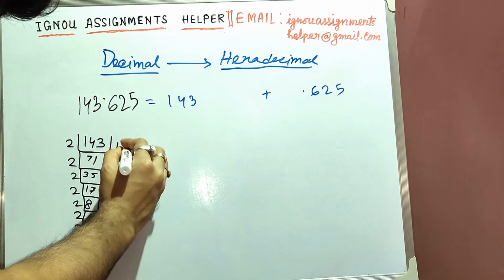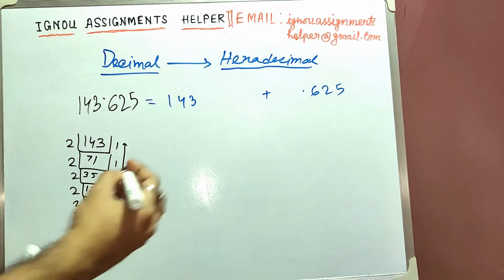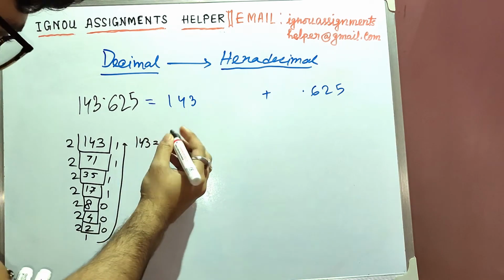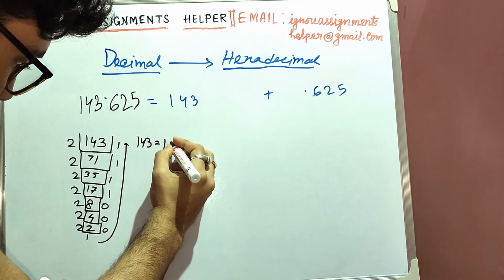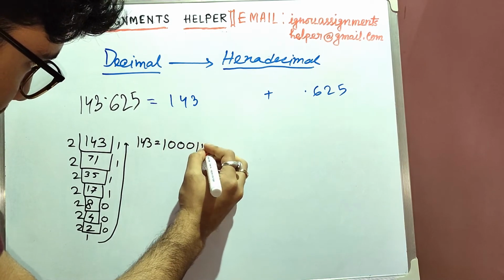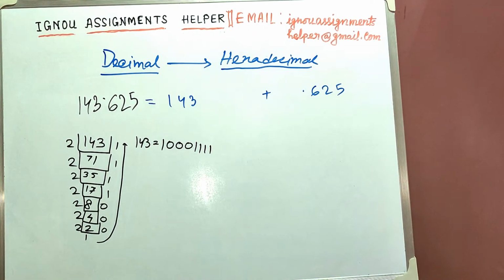So the 143, if we represent it using the binary series, it will be 1, 0, 0, 0 and then 4 times 1. So this is the binary series of 143.